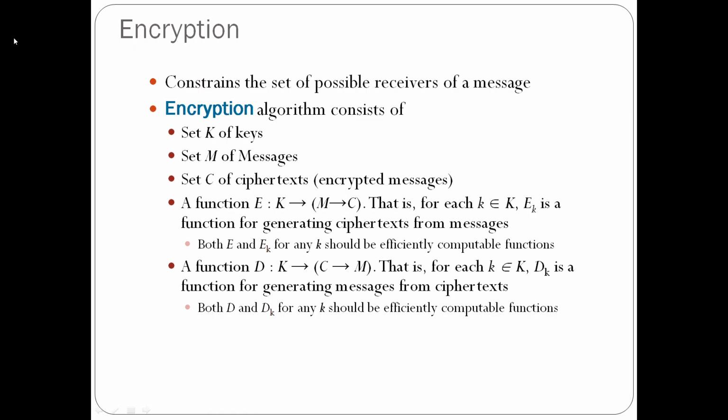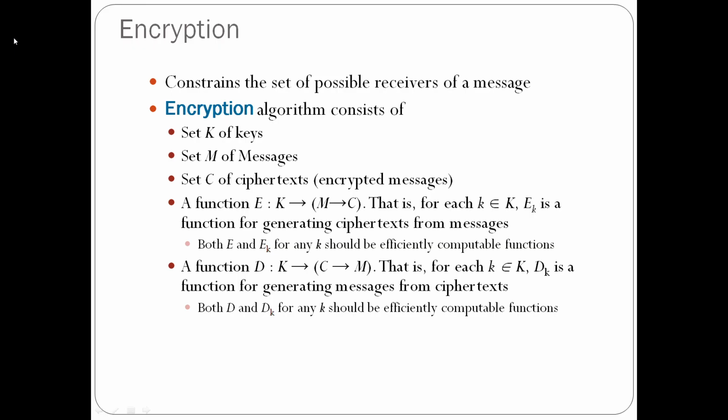As I told, the popular way to do cryptography is by applying encryption and decryption. For applying encryption, we have different components available. That is an encryption algorithm consisting of a set of keys, where the key is considered as K, and a set M of messages. Whatever message we are sending is called plain text. For example, if I am in Madurai and I send the message 'I am in Madurai', that message will be called plain text.